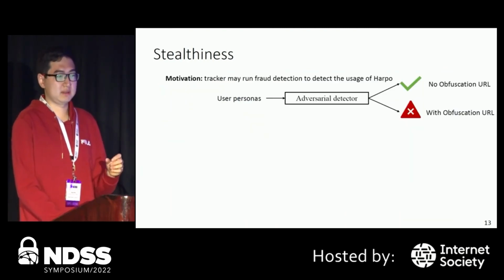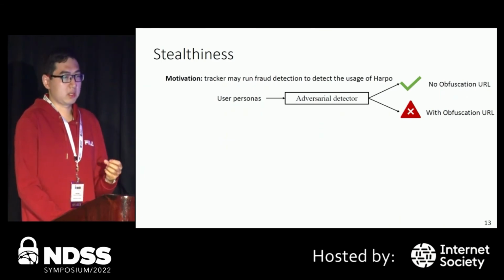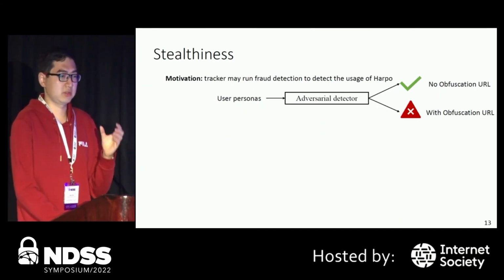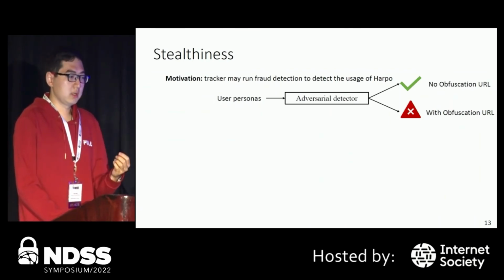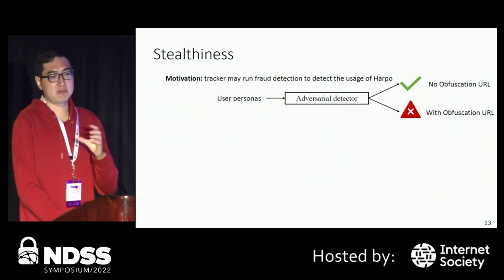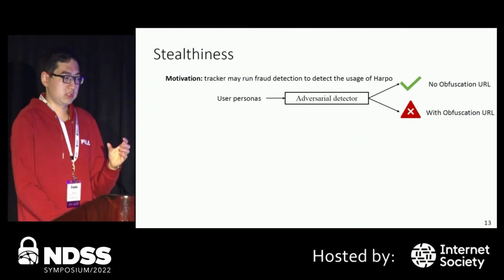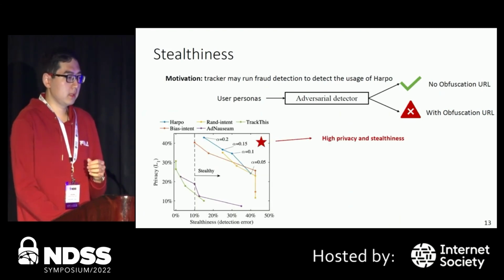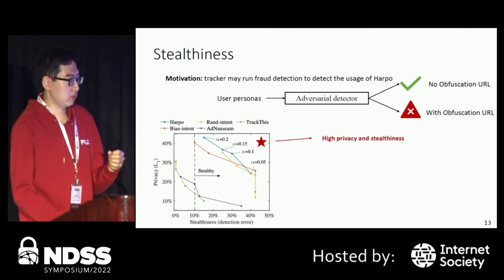Next, we evaluate the stealthiness of HARPO, because in practice, the tracker may run some fraud detection to detect the usage of HARPO. Specifically, we train an adversary detector to detect whether the input user persona contains any obfuscation URL or not. And here are our evaluation results.